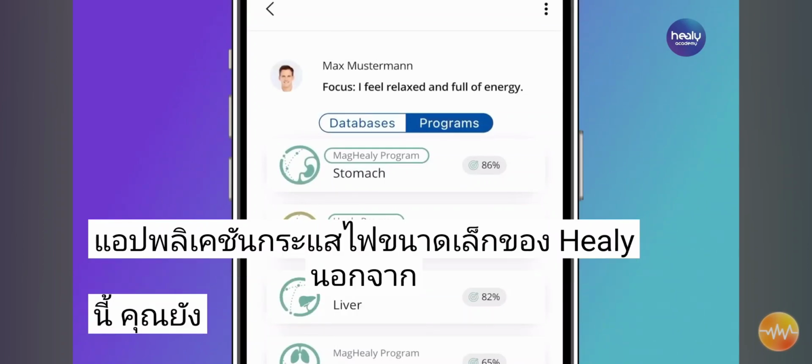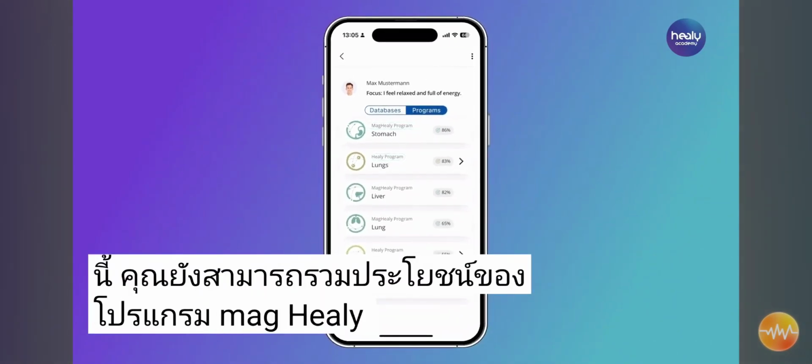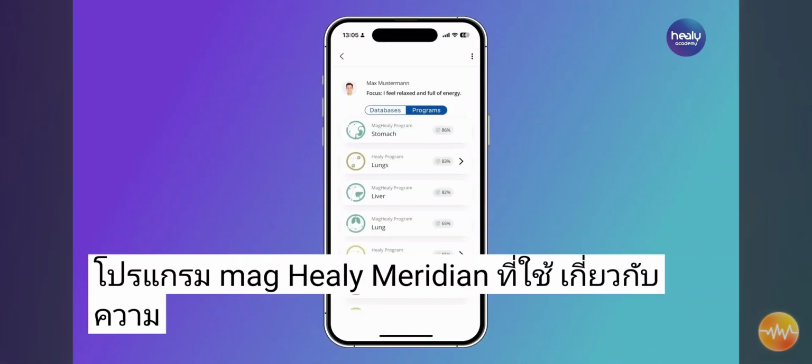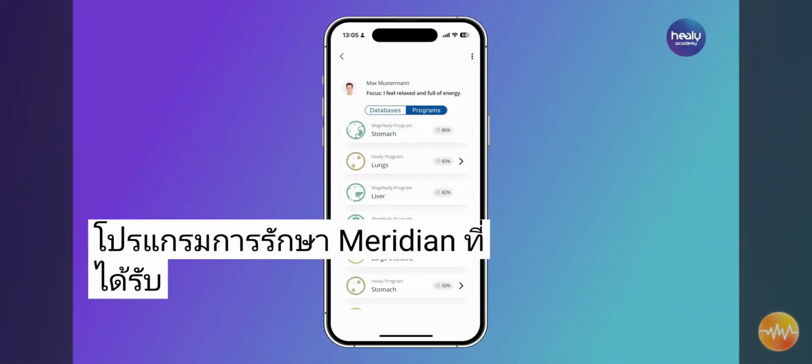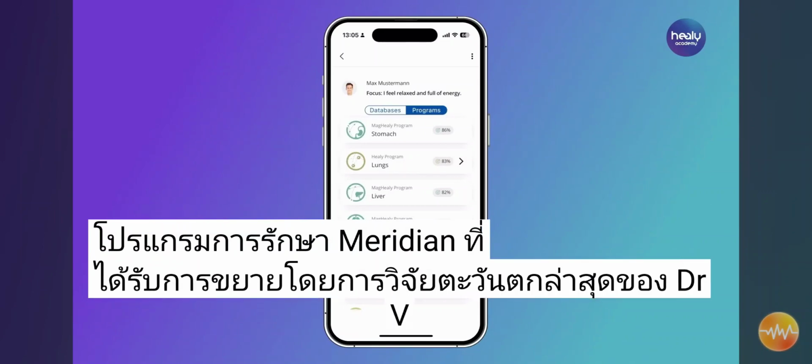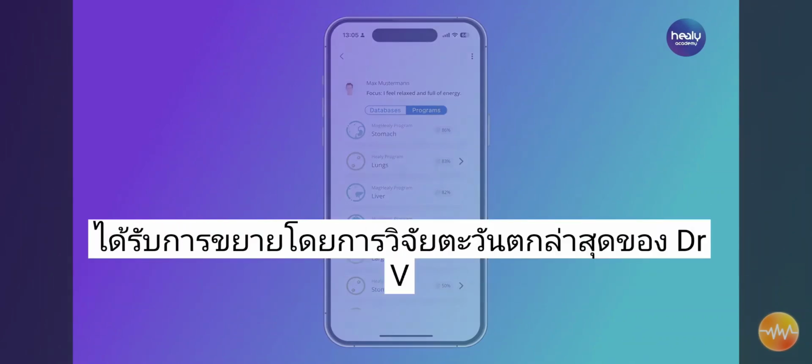In addition, you can combine the benefits of the Mag Healy Meridian programs based on traditional Chinese knowledge with those of the Healy Meridian programs that have been expanded by Dr. Voll's more recent Western research.